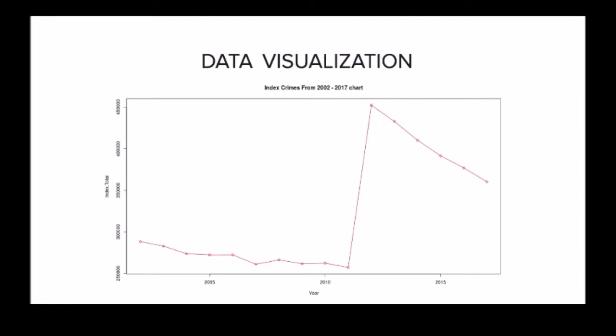But in the year of 2012, the graph seems to show a sharp increase, and it actually achieved more than 450,000 index total of all the crimes gathered in that year. But it gradually decreased after that year until 2017.